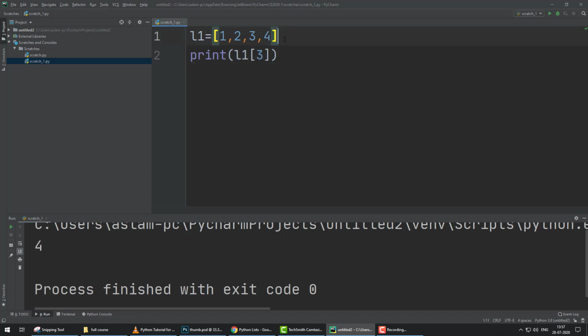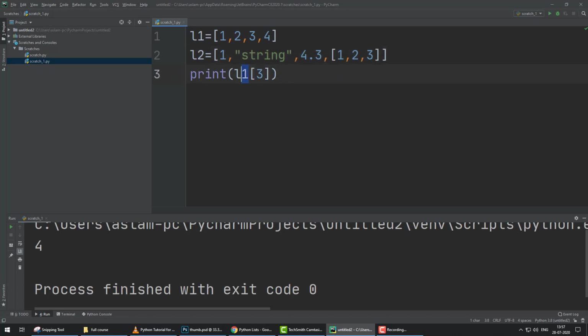If we define an L2 set of data that is not clean, like we have one as an integer, comma, I have a string, and I have a float, and I have one more data set, 1, 2, 3. Now this L2 list is not in a clean order, because this list has different types of data.